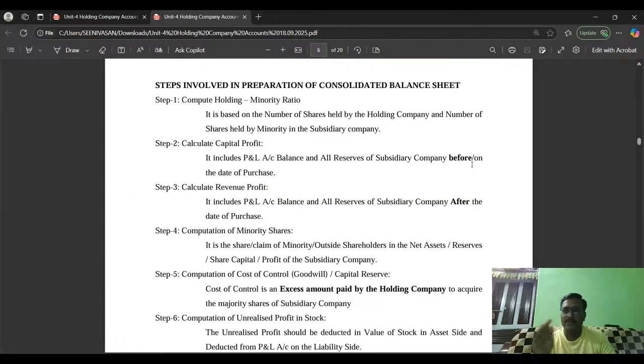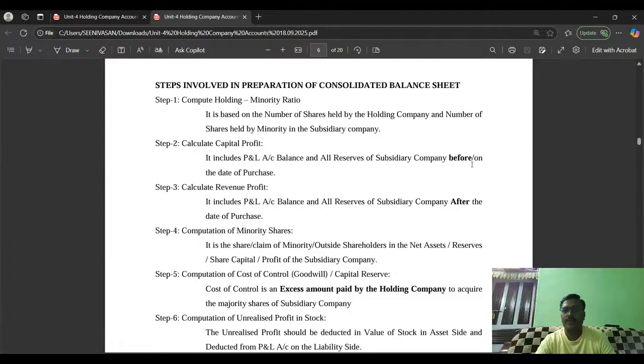The revenue profit of the subsidiary company has to be divided or allocated between the holding and minority. That has to be shared between the holding company and the minority in the ratio of the holding minority ratio. Here, in that example, the holding minority ratio is 80 is to 20. Okay, so this is the process for revenue profit.